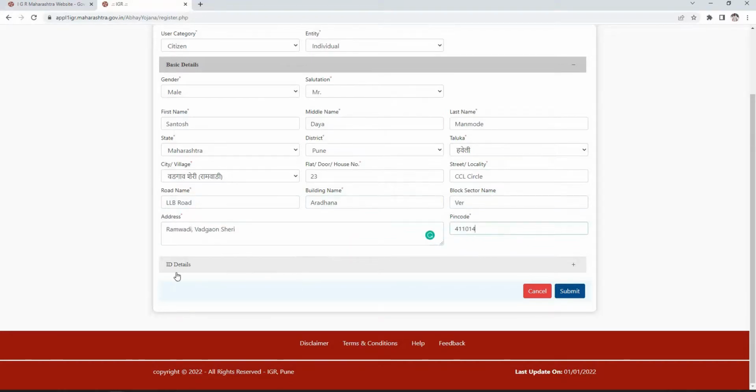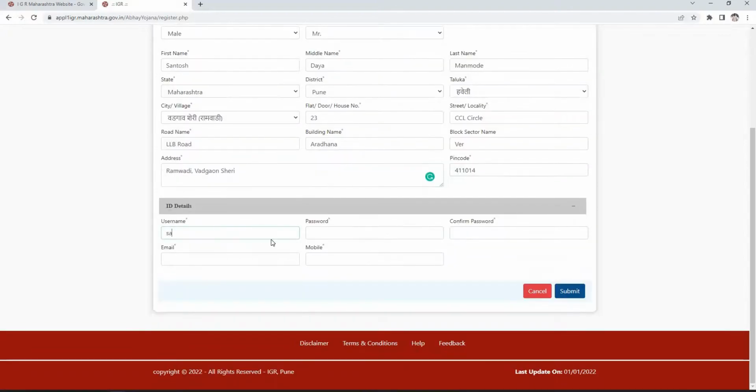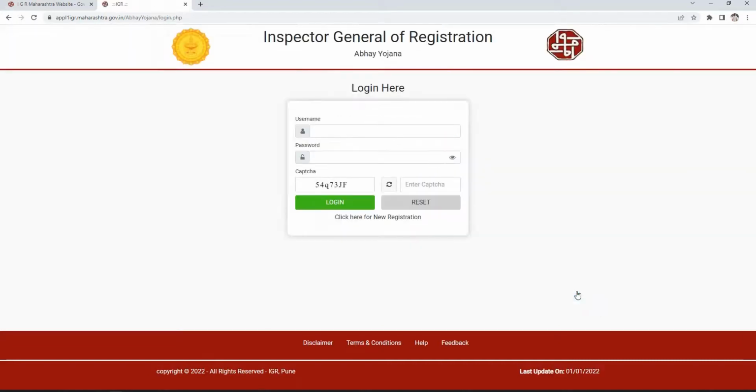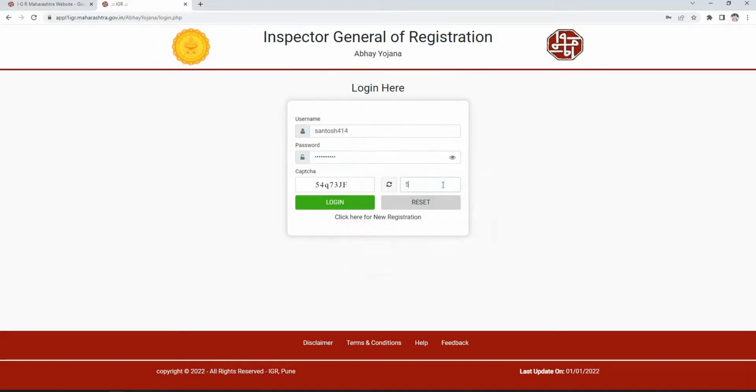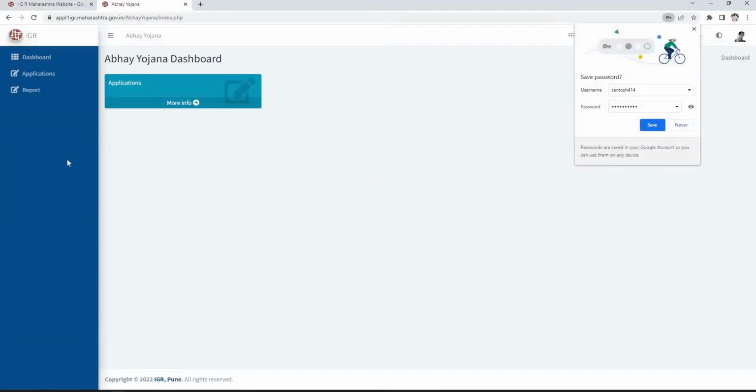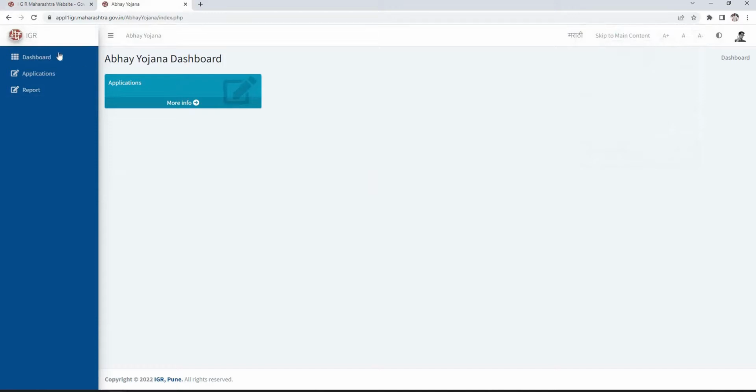Now we move to the ID details. Enter the username and password for the particular username. Then confirm the password. Enter your email and mobile number and click on the submit button. Now we have successfully created the user account and we are redirected to the login page. Here we enter our username and password and then this CAPTCHA code and click on the login button. Here we have reached the Abhay Yojana homepage. We can see the dashboard, application, reports option here.